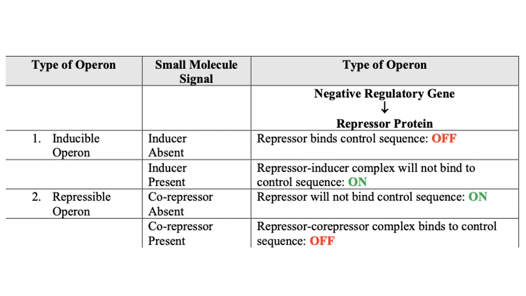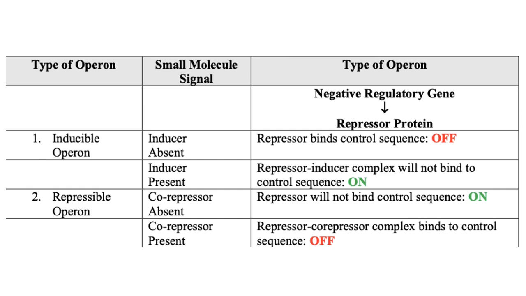Now let's look at this table again. The type of operon is called inducible, and the molecule that you have to take note of is an inducer. So when the inducer is absent, the repressor binds the control sequence and it is turned off. But when the inducer, which is the lactose, is present, the repressor-inducer complex will not bind to the control sequence, turning it on. And that makes sense because in the absence of lactose, it should be turned off, so it will not produce more enzymes. But the presence of the inducer, the lactose, makes it turn on because there's a need for the enzymes to digest the lactose.